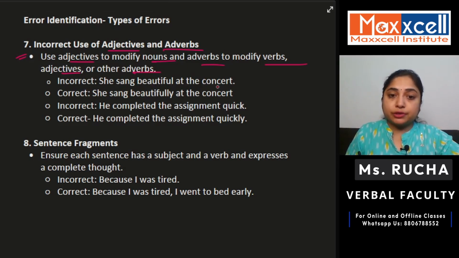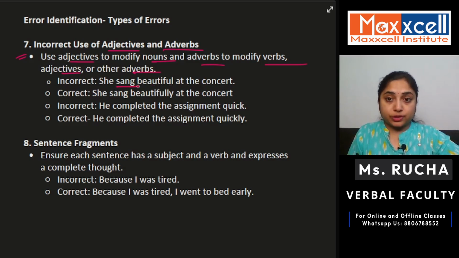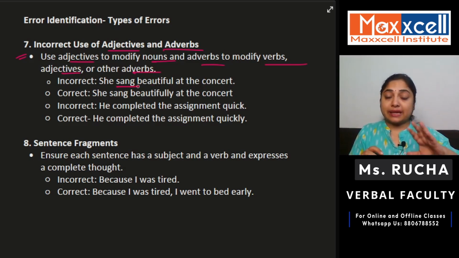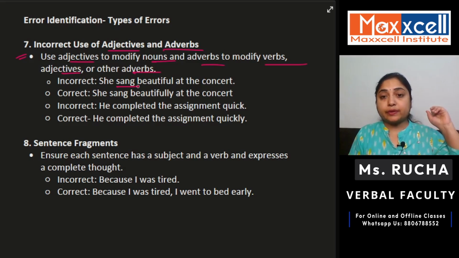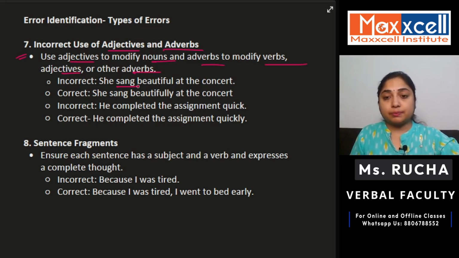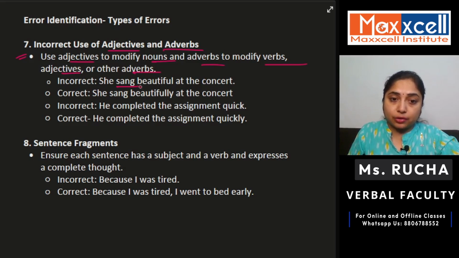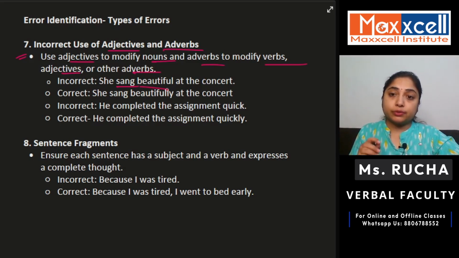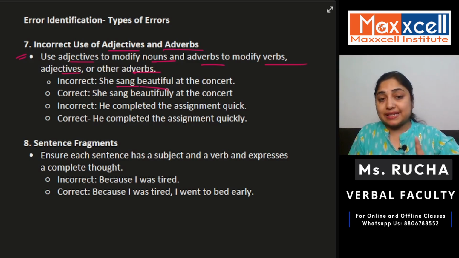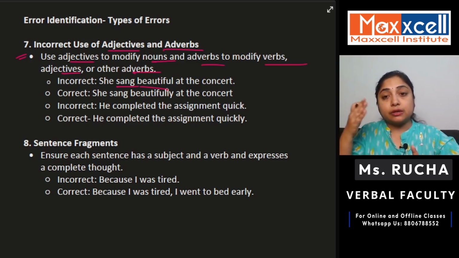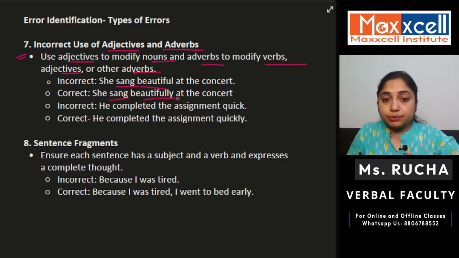She sang beautifully at the concert. Now, sang is what? Sang is a verb, which indicates that this person sang a song or something in the past, because sang is the past form of sing, right? She sang beautiful at the concert. Now, beautiful is an adjective, which you cannot use to modify a verb, and sang is a verb. So we will require an adverb to modify it. And what is the correct form over here? Sang beautifully at the concert would be the correct version of it.